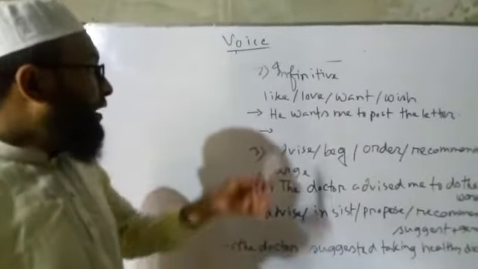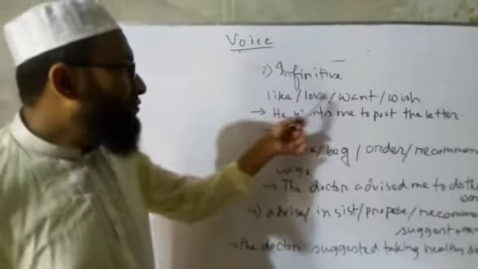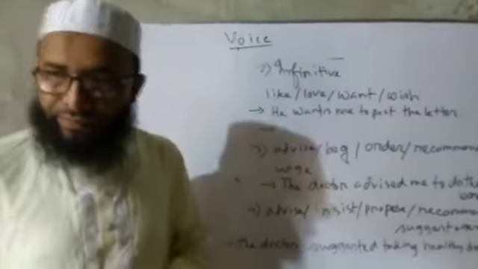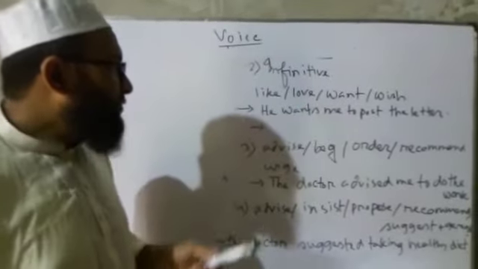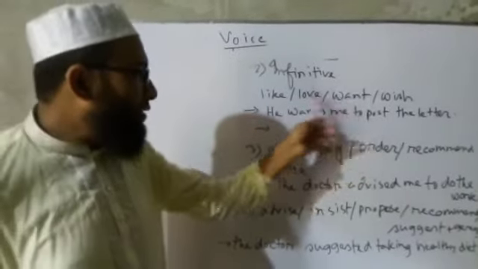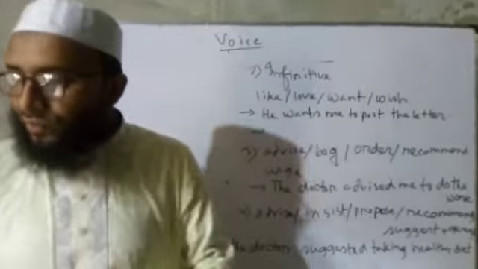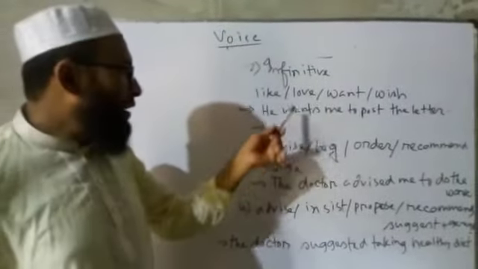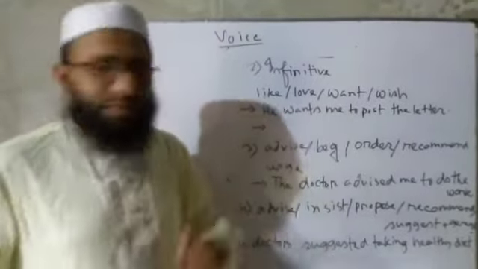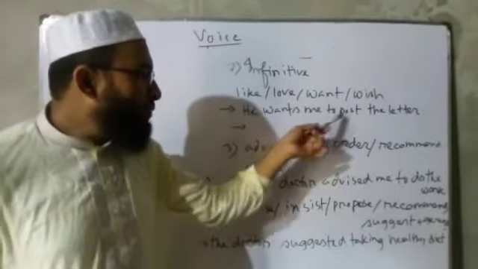For example, like, love, want, wish. If there is any word from these in a sentence, how can we transform from active to passive? For example, he wants me to post the letter.